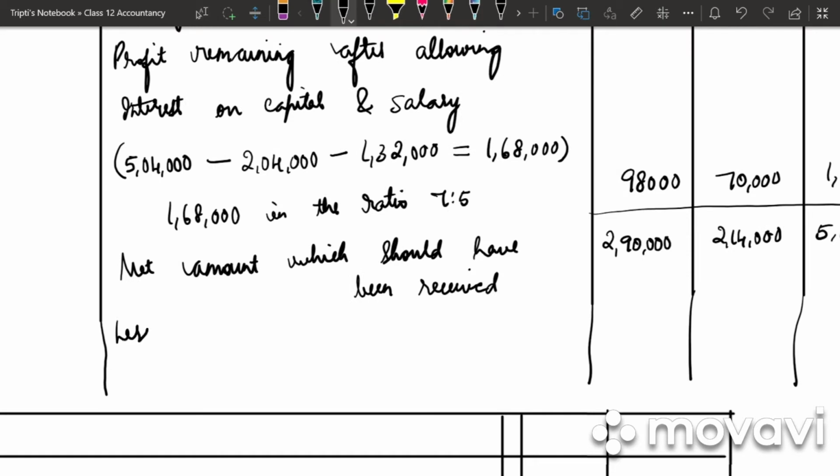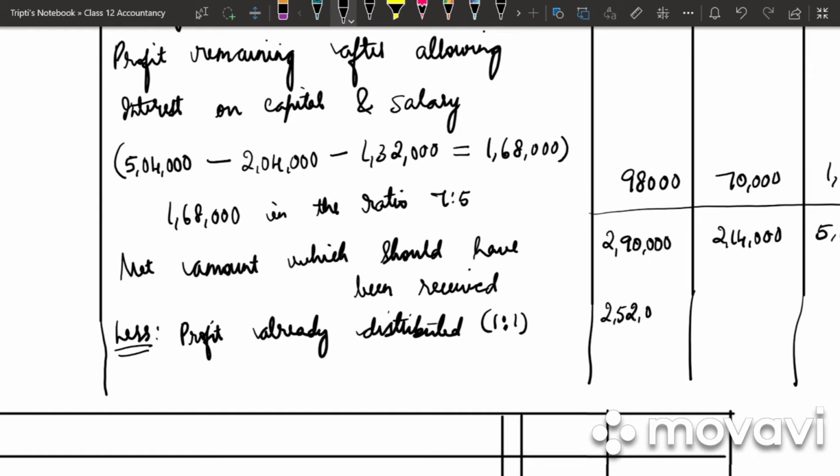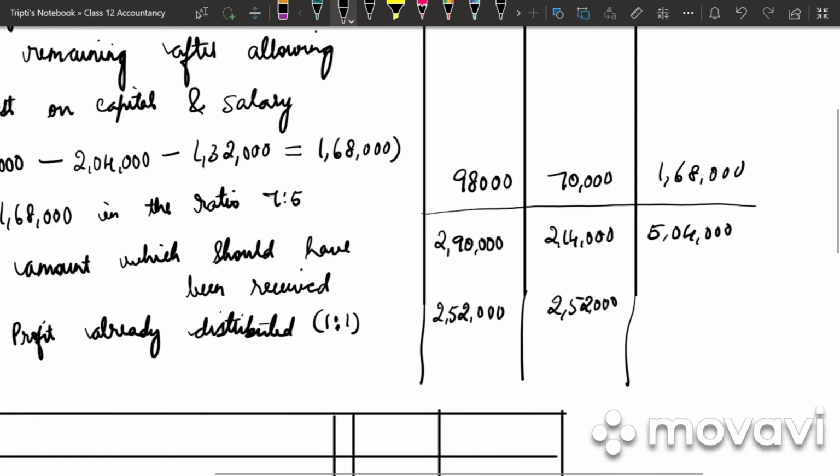From this we need to deduct profit already distributed. So they had distributed the profit in the ratio 1:1. So 5,04,000 into 1 by 2, 2,52,000.